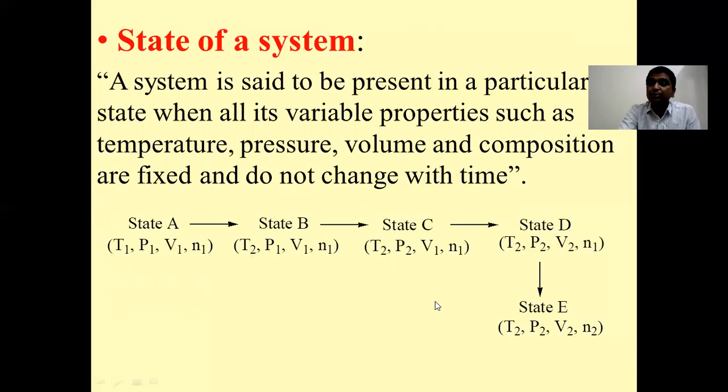So what we have seen today: we have seen the different types of systems based on the number of phases, different types of systems based on whether there is exchange of energy or matter or both or none with the surrounding, and the third term is state of a system. So today we stop here.